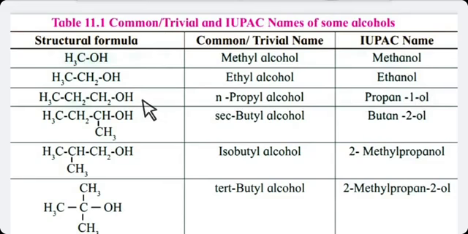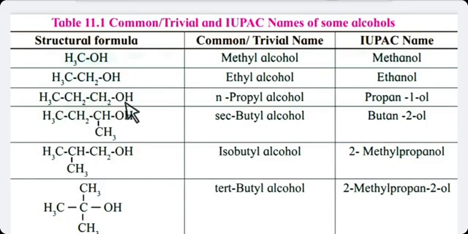Now see, in the third structure 3 carbon atoms are there, so you have to number it from the right hand side because your OH group is nearby on the right hand side, so you can number it 1, 2, 3.